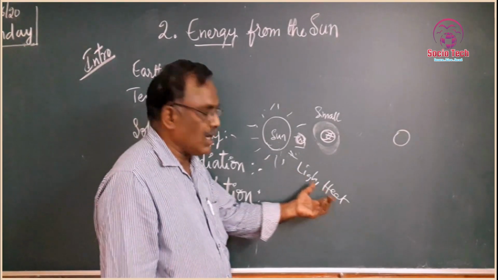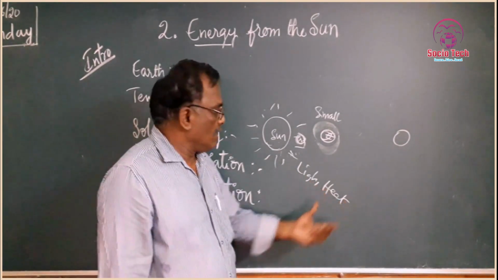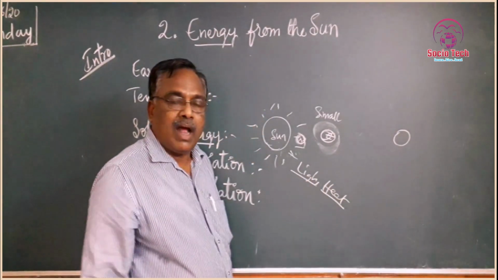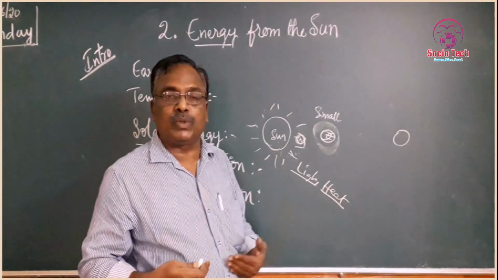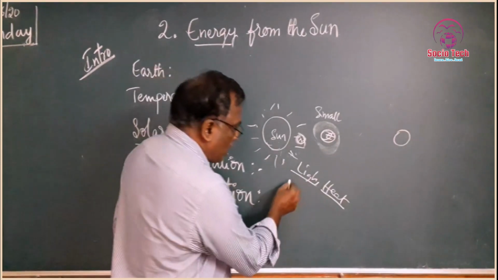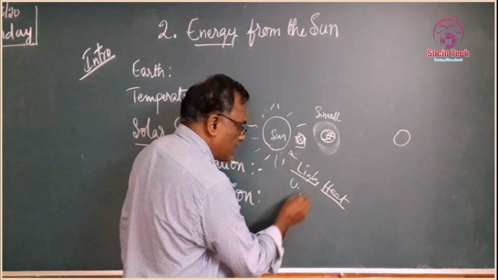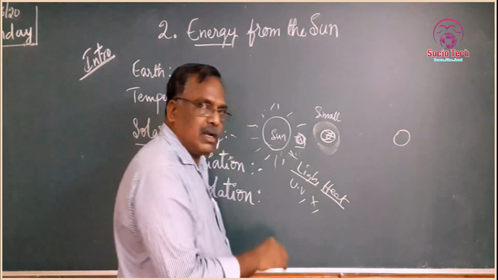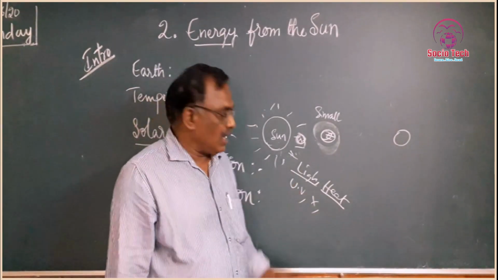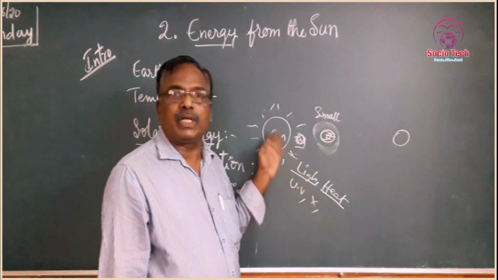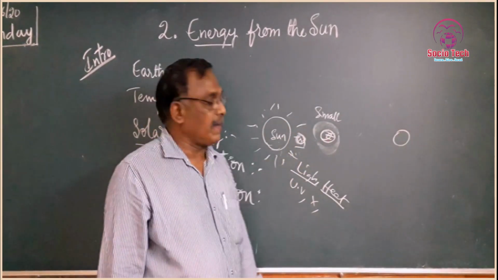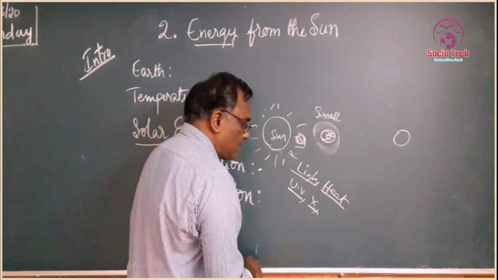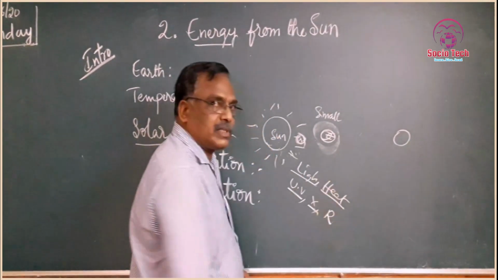So light and heat, energy, light and heat, and other forms also it is releasing. What are the other forms? It is ultraviolet rays, X-rays, and radio waves. Like in this form also the energy is releasing by the earth. The UV rays are there, X-rays are there, and also radio waves are there.